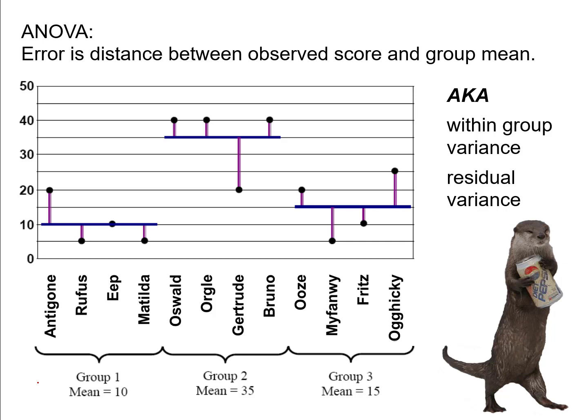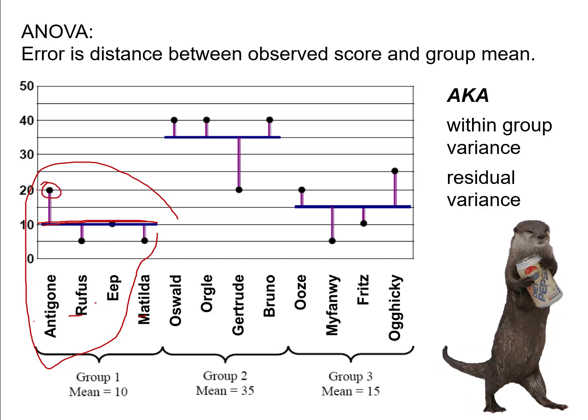So now when we're making group comparisons, it gets a lot easier to calculate error, because now we don't need to calculate slopes to get predicted scores, because group means now give predicted scores. Whatever group someone is in, the mean for that group is that person's predicted score. So here we have everyone in group 1, Antigone, Rufus, Eep, and Matilda, and the mean for group 1 is 10. So for everyone in that group, their predicted score is 10.